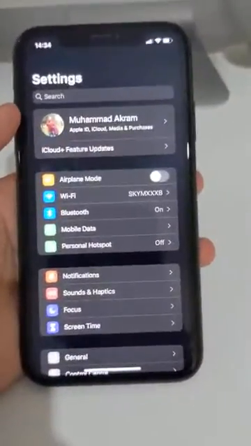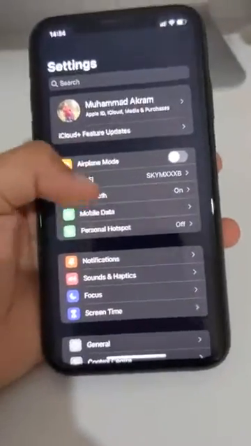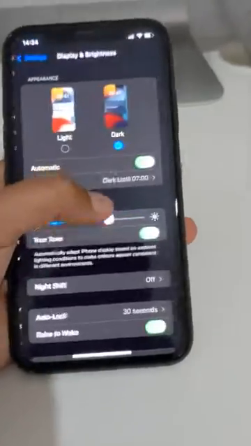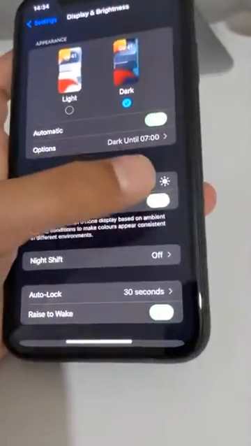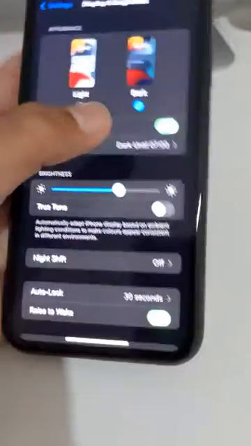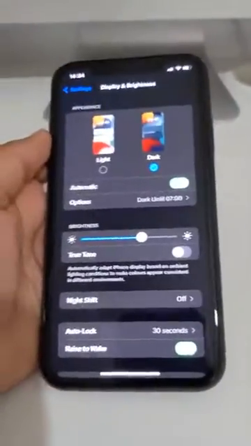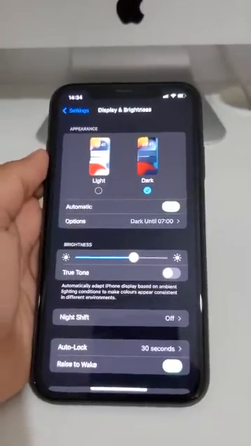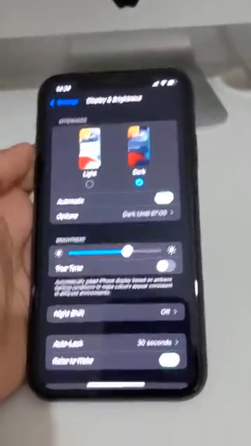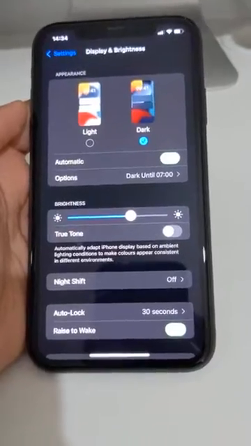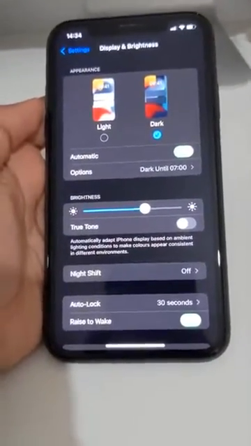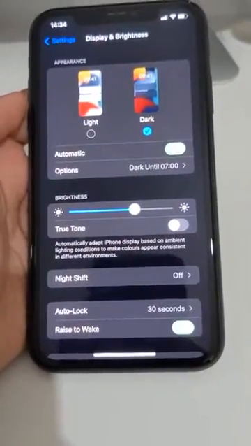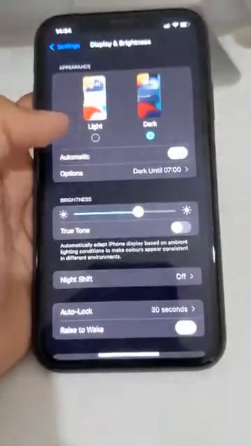Alright, number 4, disable true tone display. To do this, scroll down and go again to display and brightness, and where it says true tone, just turn that off. What true tone is, it automatically adjusts the white balance of your iPhone display. Most people don't like it, so they just disable it, but it's your opinion if you want this on or not. For me, I would like it off.